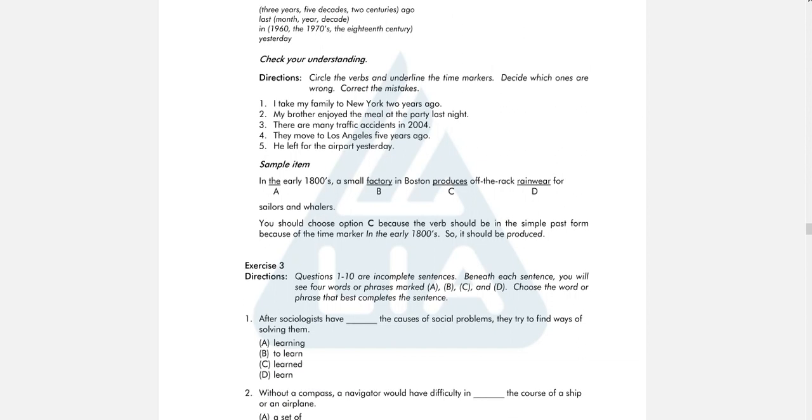Okay, and then look at here, in the early 1800s, so we talk about specific time in the past, it means we need to use verb 2. A small factory in Boston produces is not verb 2, so this is wrong. The correct one is using verb 2, produced. Alright, so don't forget.